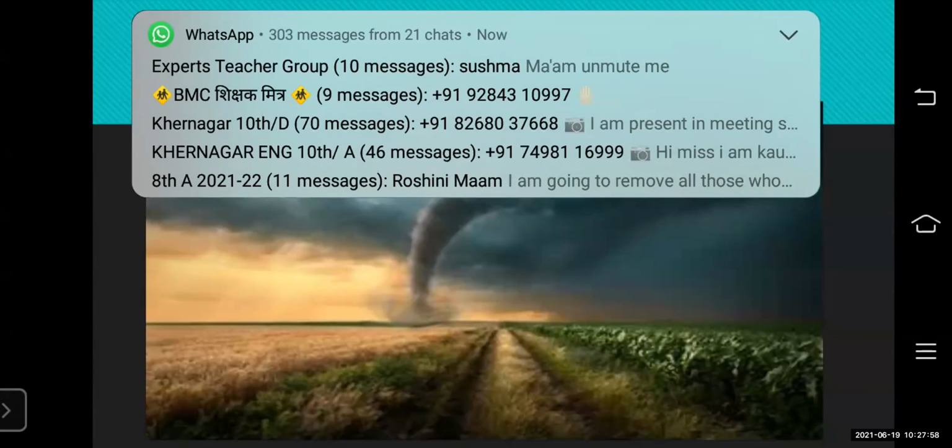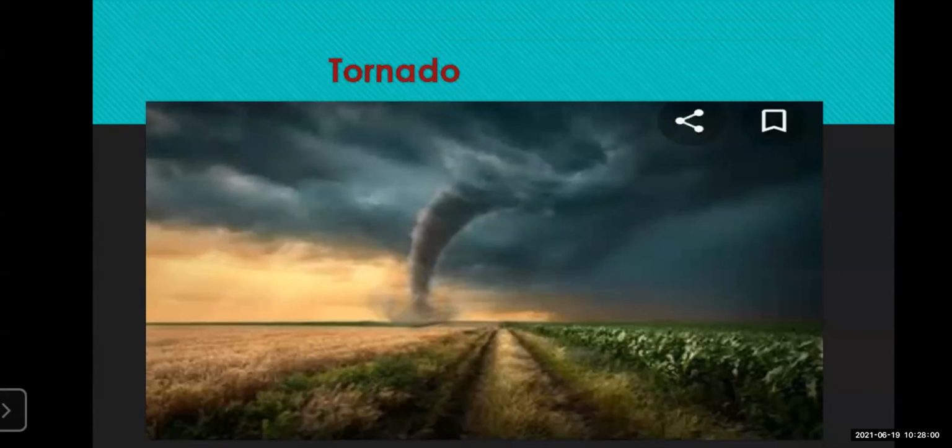This tornado can be a very dangerous type of natural disaster, which is also like a cyclone, but we have seen that cyclones occur near the coastal areas, whereas tornadoes occur on the plain surface away from the coastlines. So students, I think you must have understood the difference between a cyclone and a tornado. Let's move further.